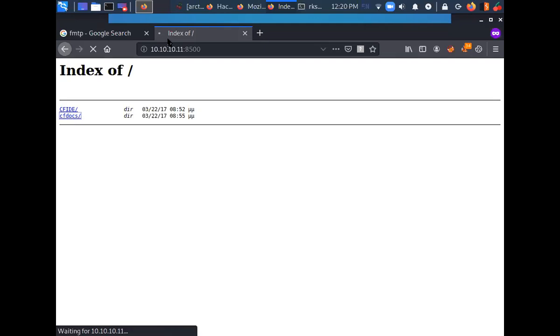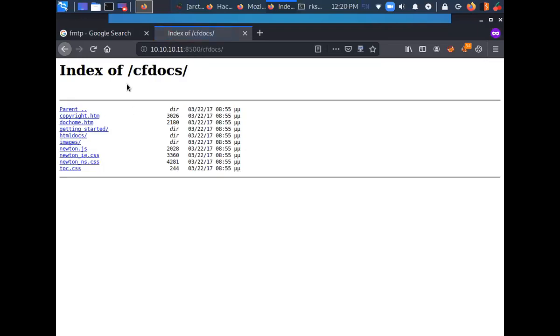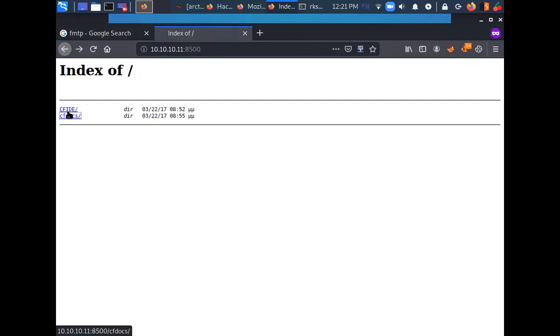Still loading. Finally opened. A bunch of directories, a bunch of HTML files, and a bunch of CSS files are here. Okay, let's go back. Let's go to CFID.